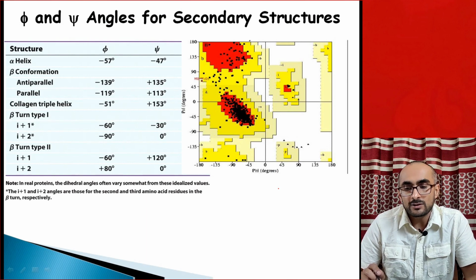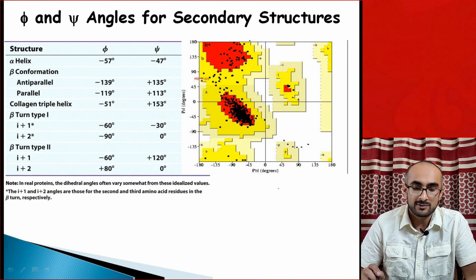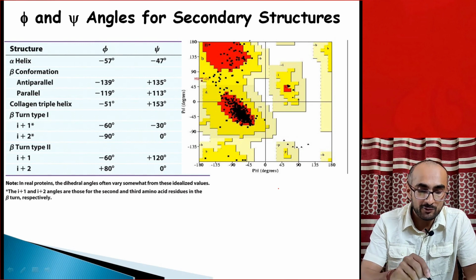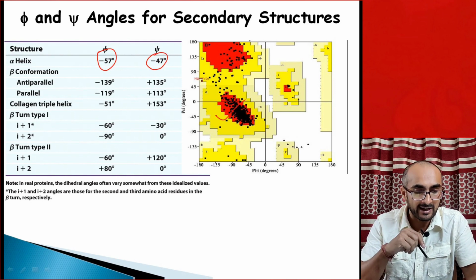Even secondary structural elements, alpha helix and beta strand, occupy a specific area of the Ramachandran plot. In the case of alpha helix, the value is minus 57 for phi and minus 47 for psi, so this is the area occupied by alpha helix.